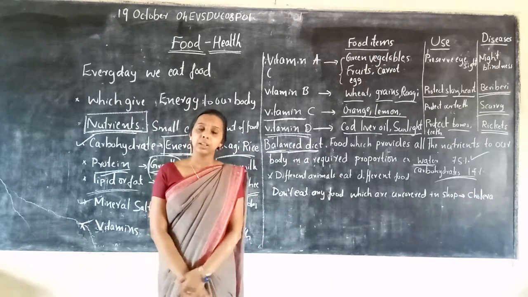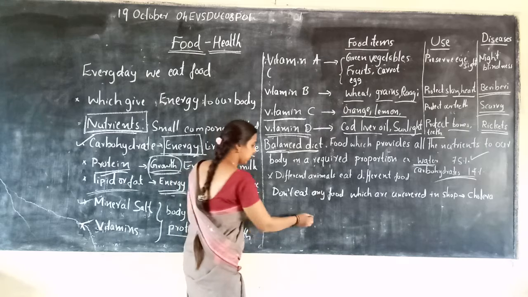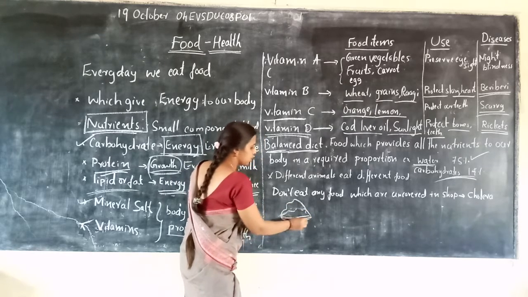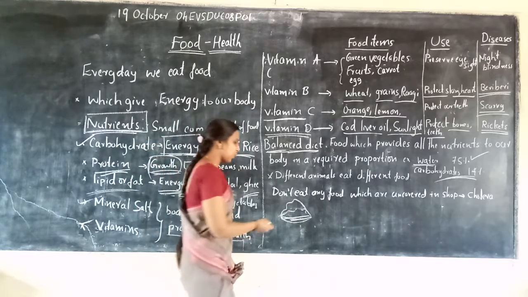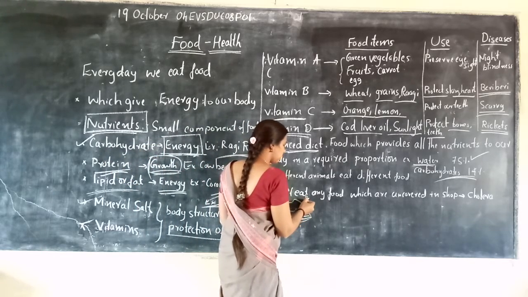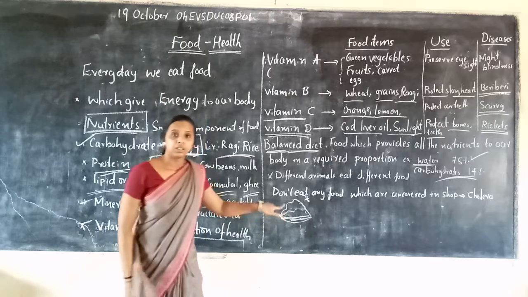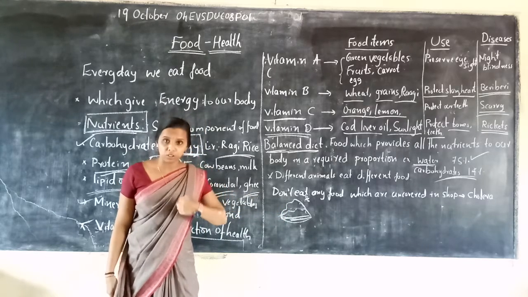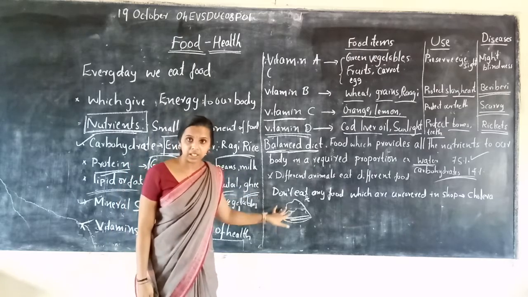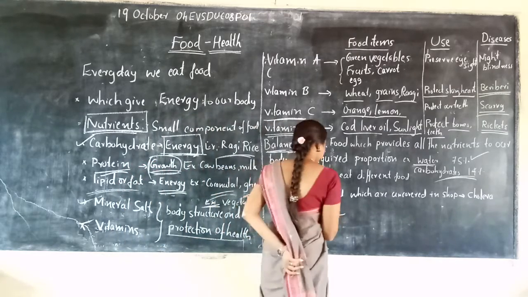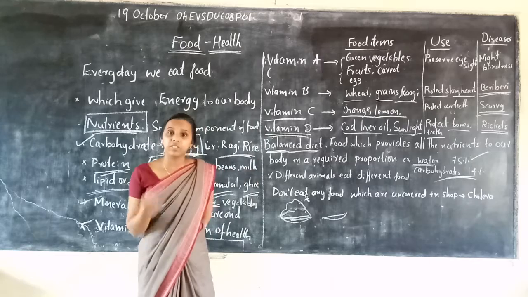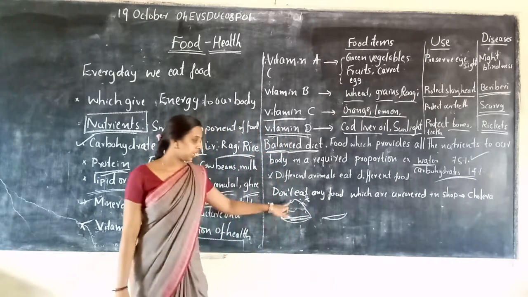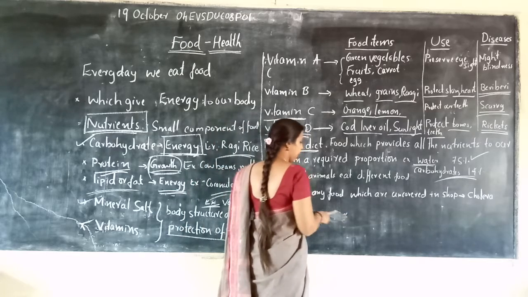Because when food is uncovered, imagine this plate is the food, mosquitoes or other insects sit on this food. They eat the nutrients present in this food and leave their waste materials in it.